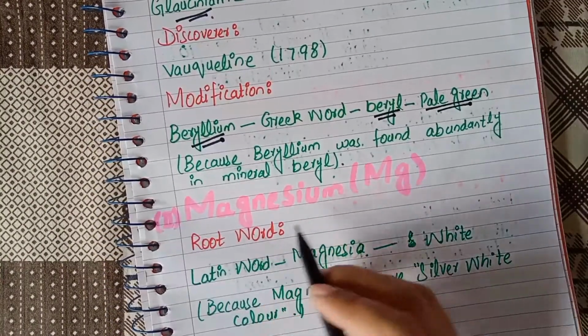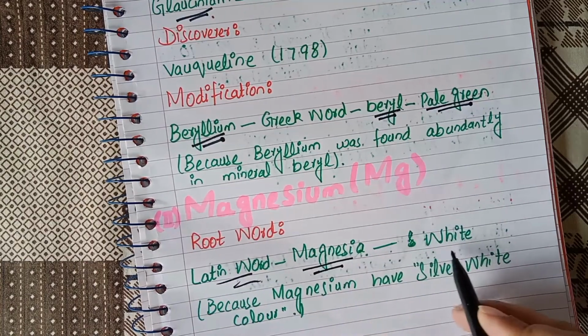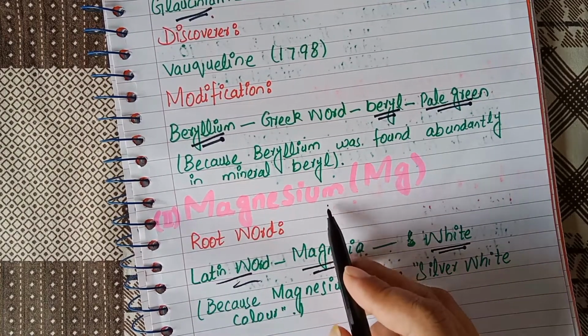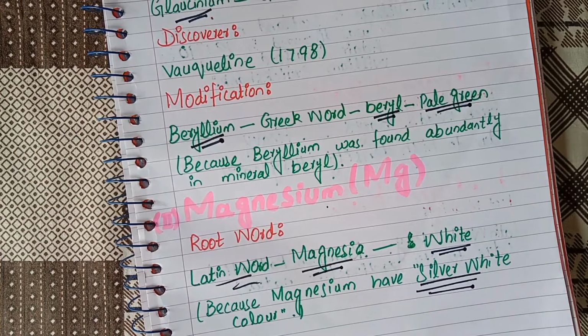The next element is magnesium. The word magnesium is derived from the Latin word magnesia, meaning white. Because this element has a silvery white color, that's why it is termed magnesium.